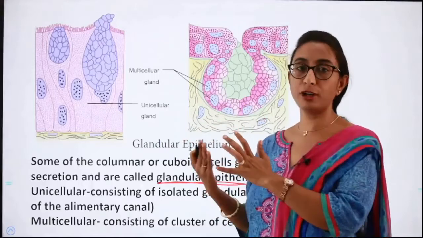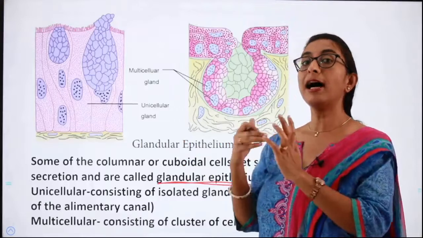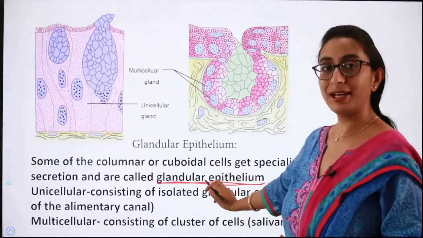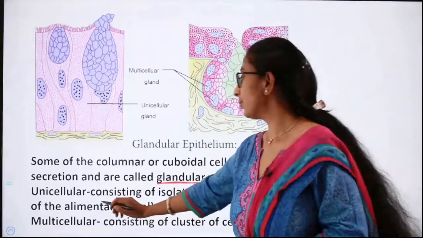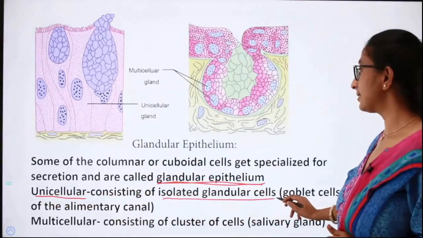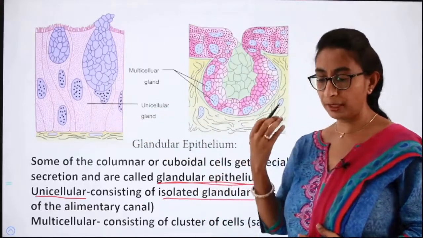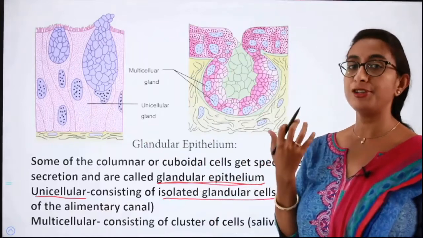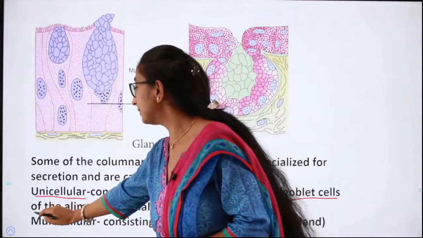Now this is another modification. When the cuboidal and the columnar epithelium are modified for the function of secretion, we call it glandular epithelium. Under glandular epithelium, we have two types. First one is the unicellular, consisting of isolated glandular cells, as in the case of goblet cells of the alimentary canal. This is a very important question because it has been asked earlier.